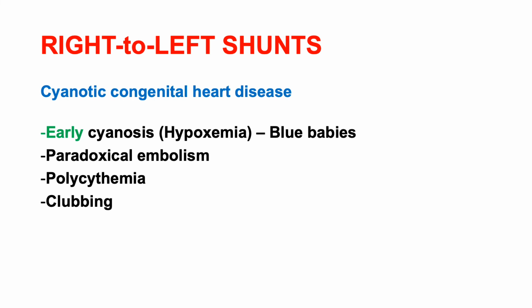And coming to the right to left shunts, that's the second category. Right to left shunts are what are known as cyanotic congenital heart diseases. So they will be seen with some common features. The first one is development of cyanosis at early stages, because of hypoxemia. These babies usually turn blue because of cyanosis, that's why we call them blue babies. And there are higher chances for the development of paradoxical embolism, polycythemia, and clubbing. So they are the common features in association with right to left shunts.